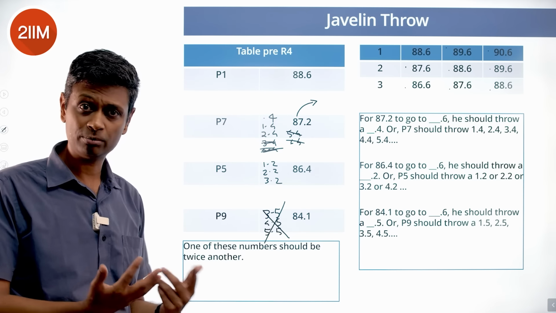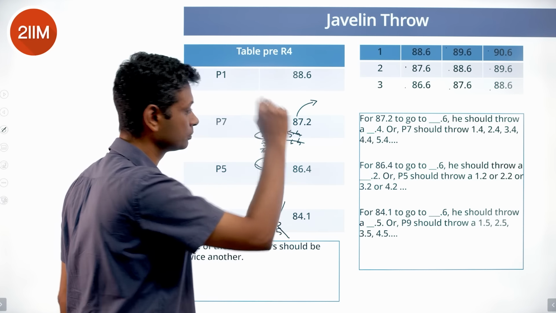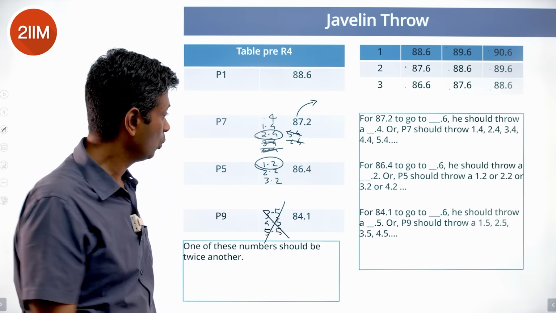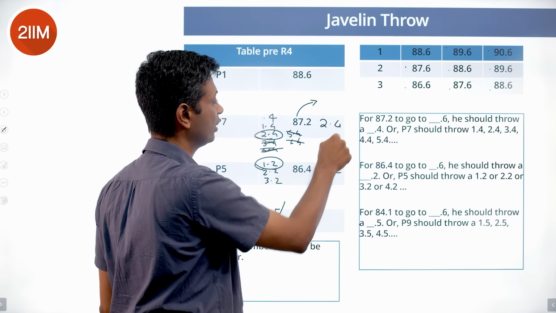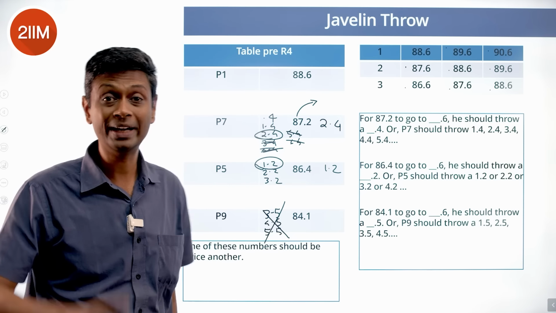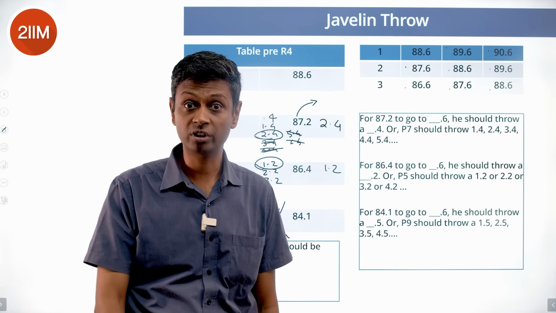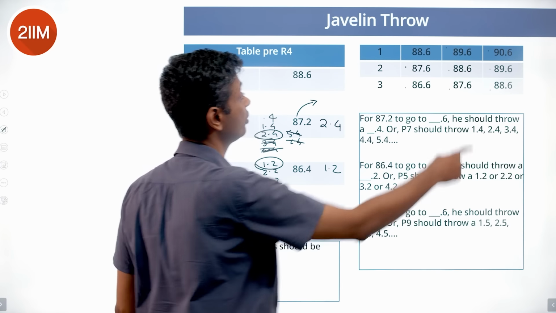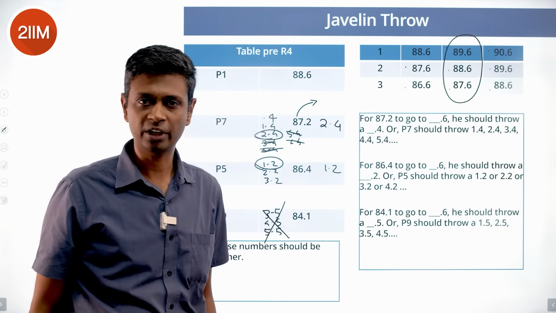One of these numbers is twice another. You just scan the numbers. 1.2 into 2 is 2.4. Or we have a scenario where this guy has had a 1.2 advantage and this guy has got a 2.4 advantage. We are through. 87.2 plus 2.4 takes us to 89.6. 86.4 plus 1.2 takes us to 87.6. Or the scores are 89.6, 88.6, 87.6. And then we can go step by step and redraw this.